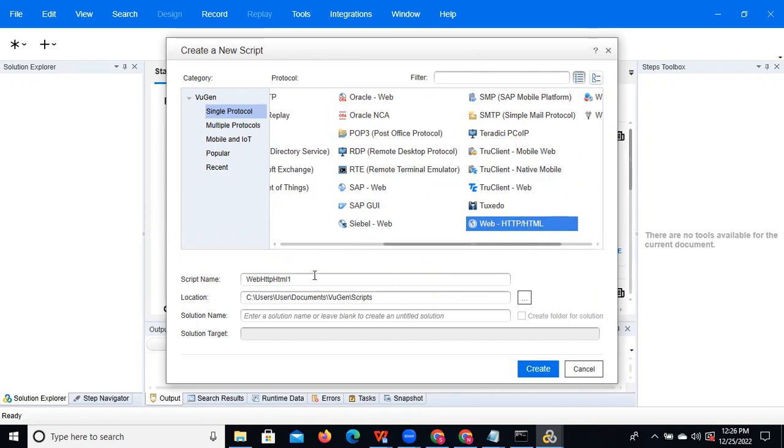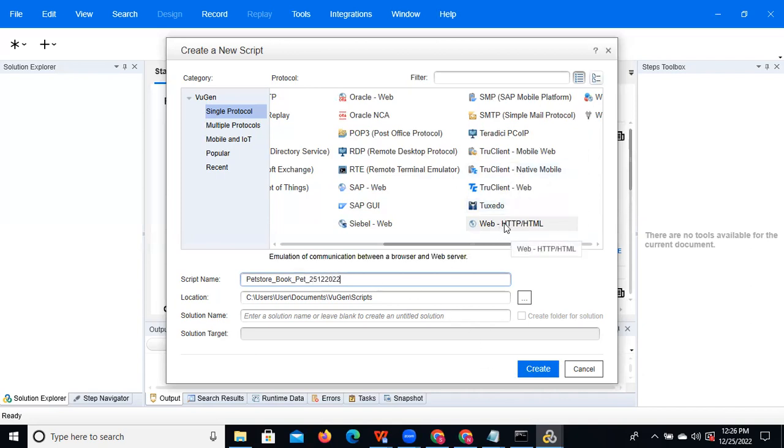After that we need to give the script name. This is the PetStore application, right? PetStore. And you can give a proper name, like book ticket. We are booking a pet. After that you can give today's date. What is today's date? 25/12/2022. Then click on the Create button.